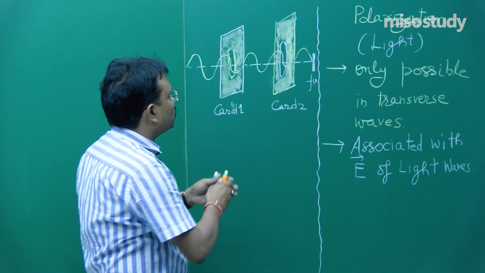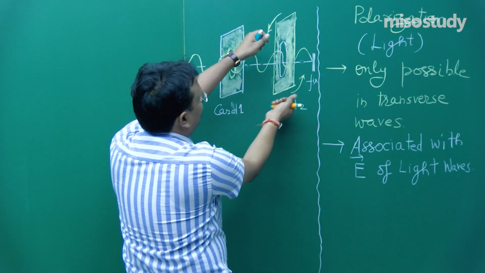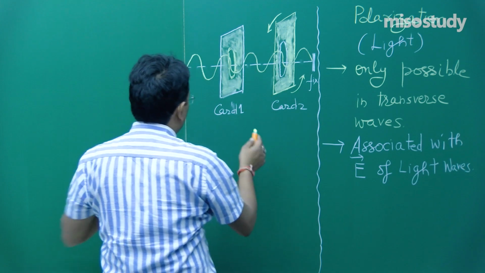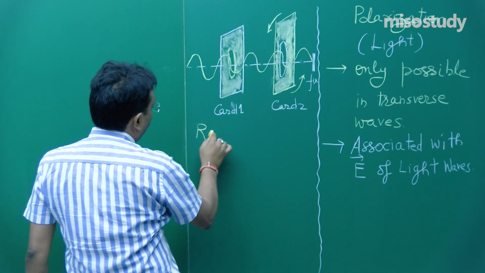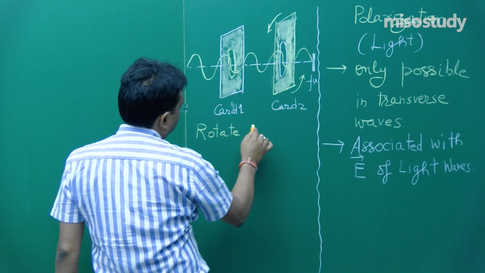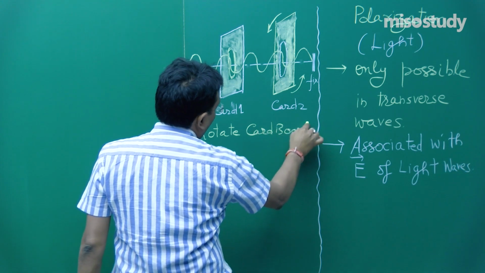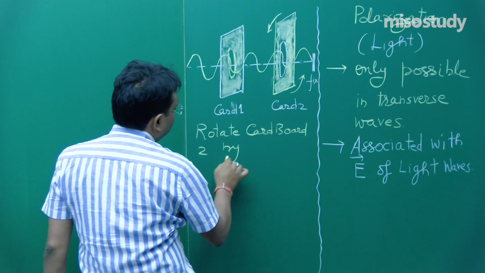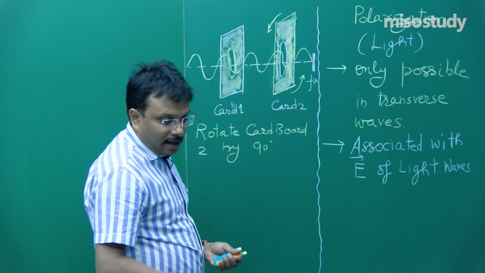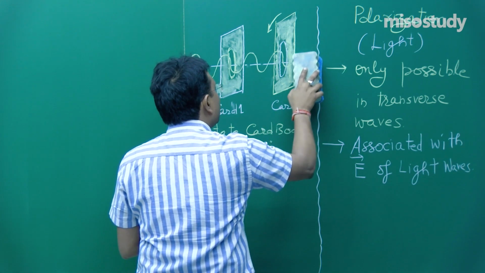Now, in second situation, do one thing, rotate cardboard 2 by 90 degree, clockwise or anti-clockwise, doesn't matter. Then what will happen? You will not be able to get any vibration beyond this.